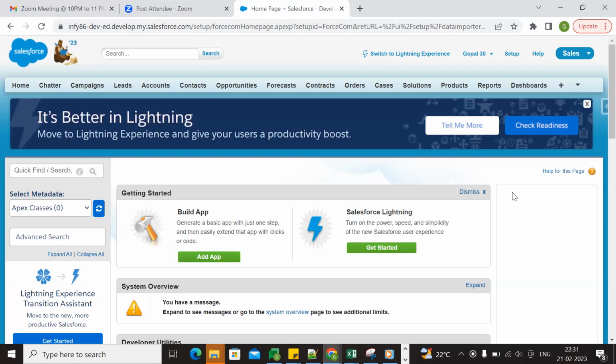If you have existing records but want to create master detail, then how? First, we create the lookup relationship, then populate the data into that field for all the records, and then convert the lookup into master detail relationship. So these are the four differences we need to say.